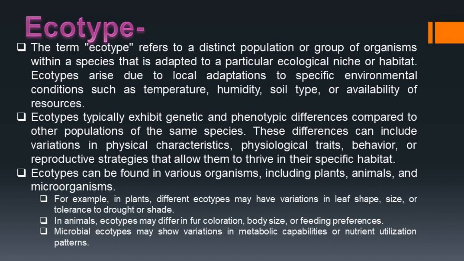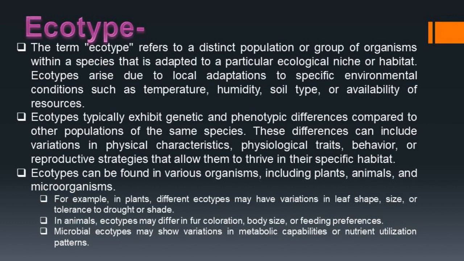Ecotypes arise due to local adaptations to specific environmental conditions such as temperature, humidity, soil type, or availability of resources. Ecotypes typically exhibit genetic and phenotypic differences compared to other populations of the same species. These differences can include variations in physical characteristics, physiological traits, behavior, or reproductive strategies that allow them to thrive in their specific habitat. Ecotypes can be found in various organisms, including plants, animals, and microorganisms.